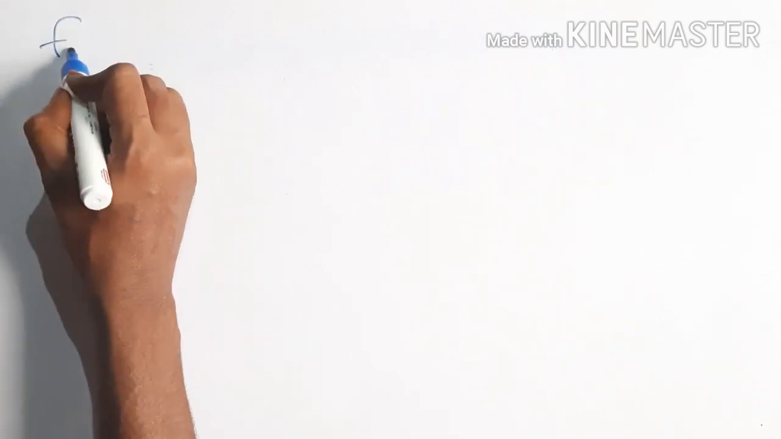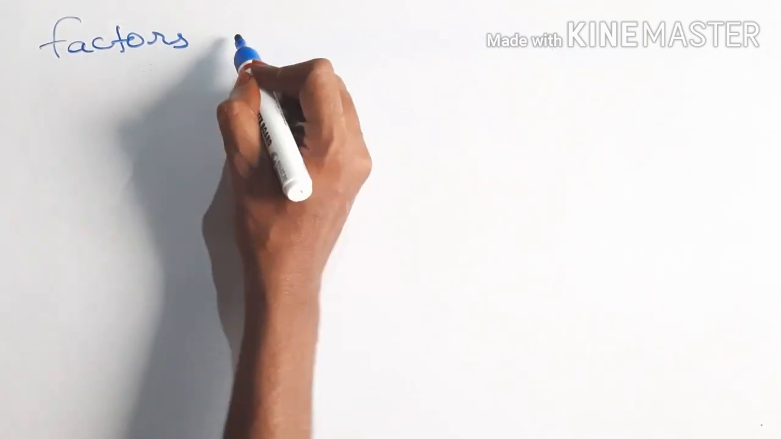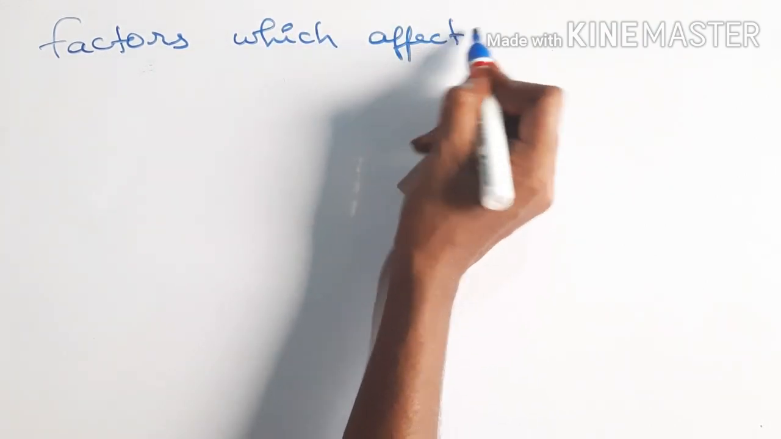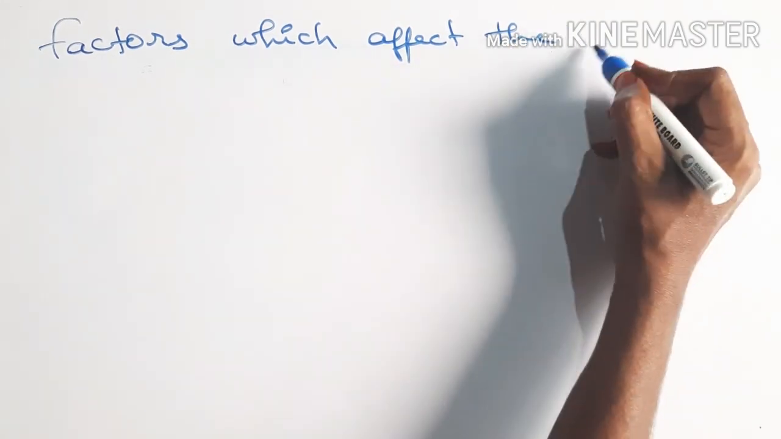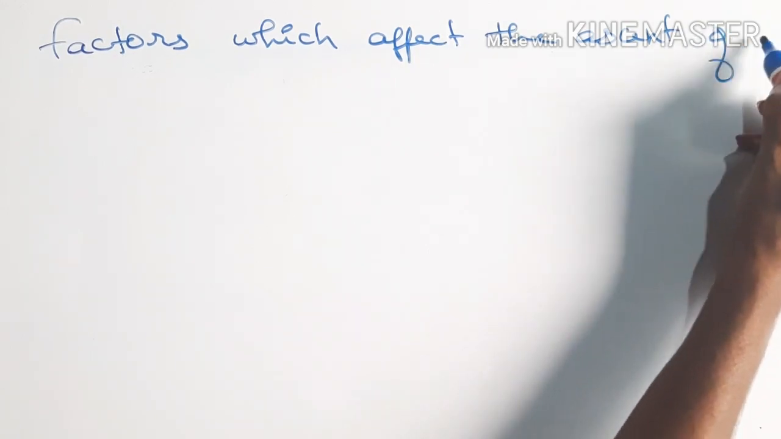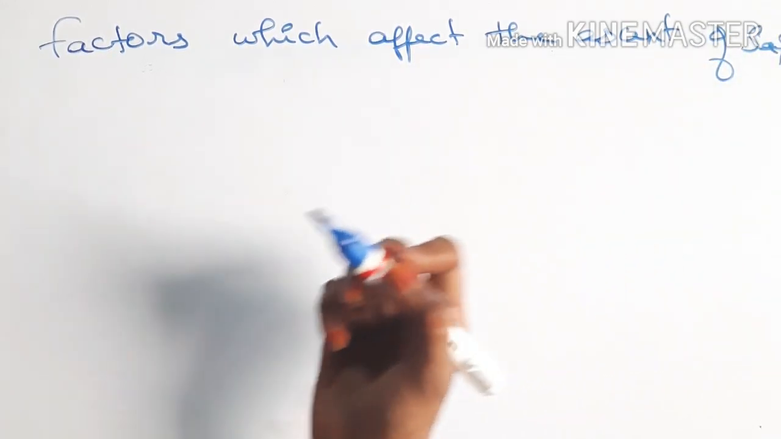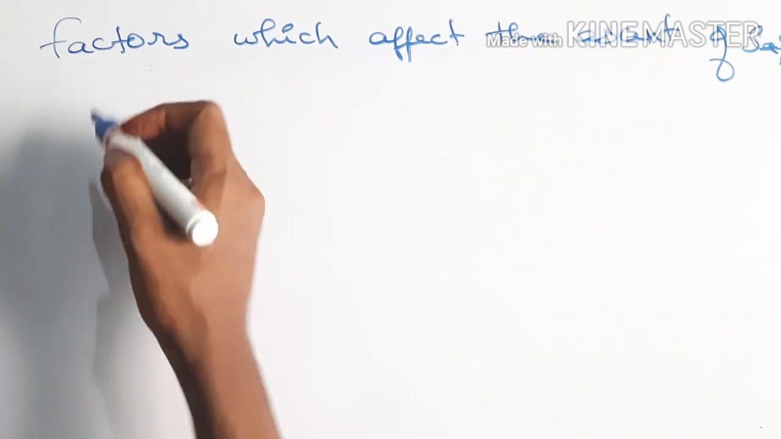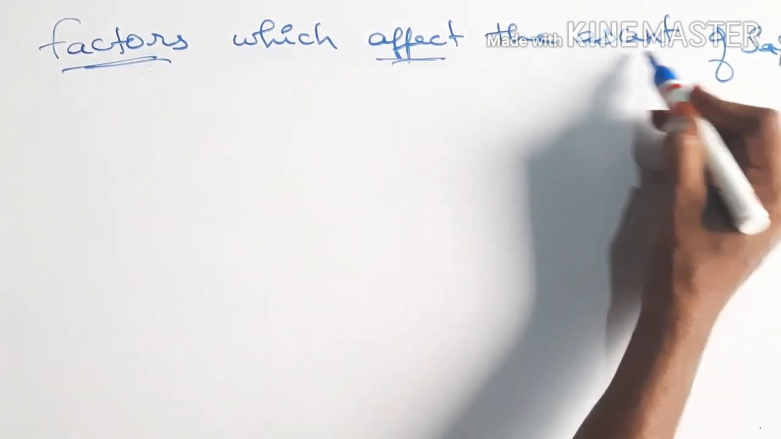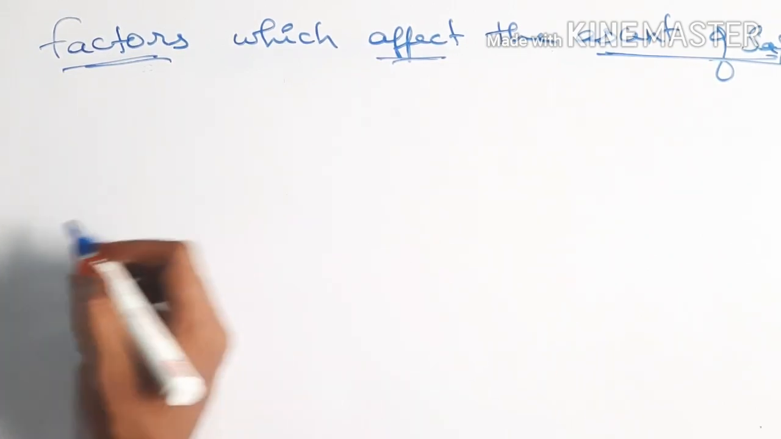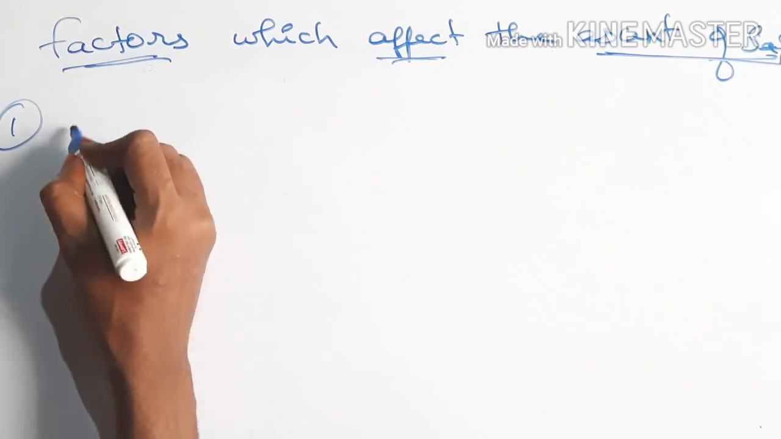Now we are going to see the factors which affect the ascent of sap. If a process is occurring, there will be some disturbances also. So what are the factors that affect the ascent of sap? Ascent of sap means movement of sap. The first factor we are going to see is root pressure.